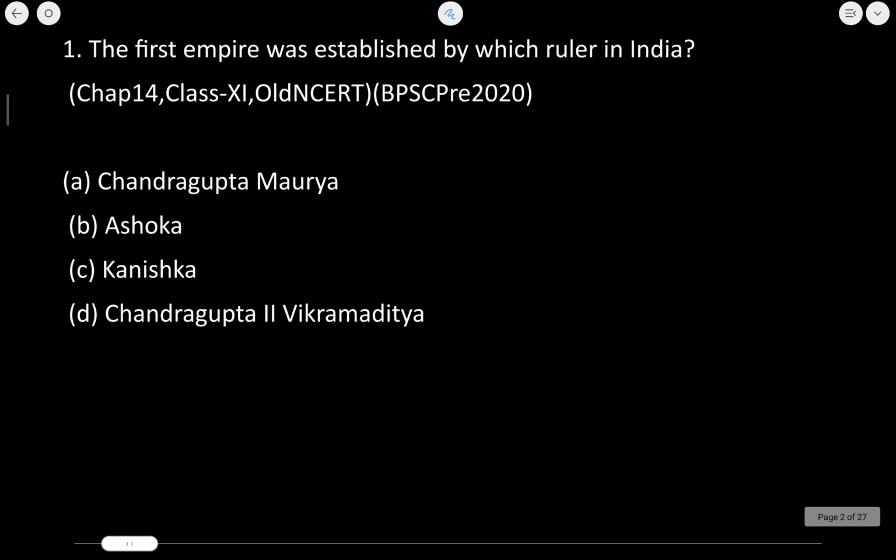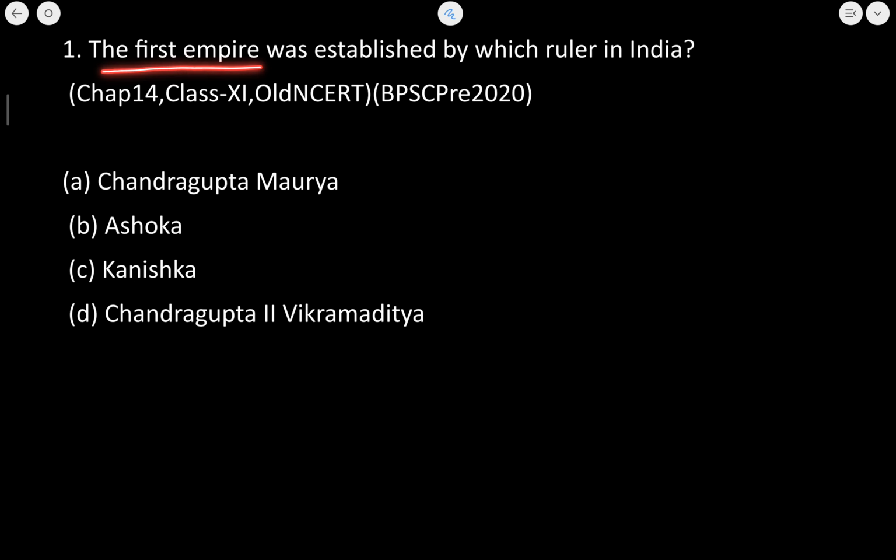Now, let's straight away move to the questions of this chapter, through which we are going to cover the other facts. Now, the first empire which was established by a ruler in India, obviously it was Chandragupta Maurya.